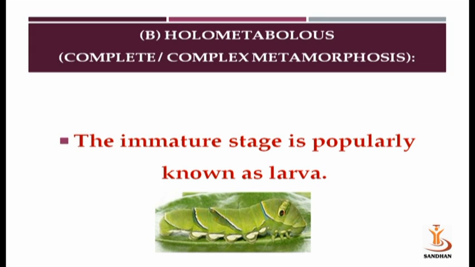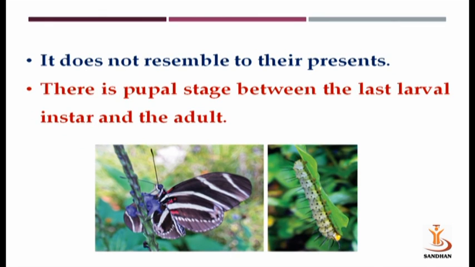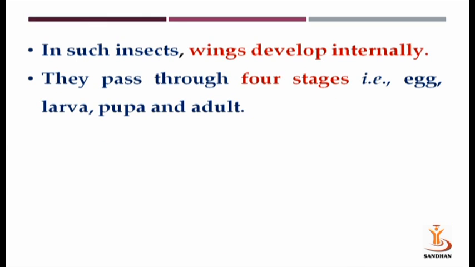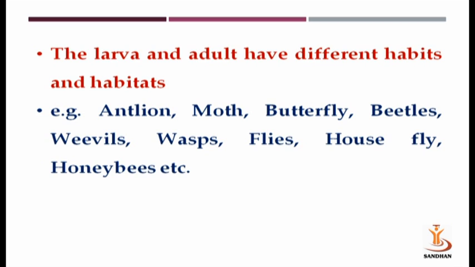Second is holometabolous type of insects, complete metamorphosis, also known as complex metamorphosis. The immature stage is popularly known as a larva. It does not resemble its parents. There is a pupal stage between the last larval instar and the adult. In such insects, wings develop internally, and they are known as endopterygotans. They pass through 4 life stages: egg, larva, pupa and adult. The larva and adult have different habitats and habits. For example, antlion, moths, butterflies, beetles, weevils, wasps, flies, housefly and honeybees.